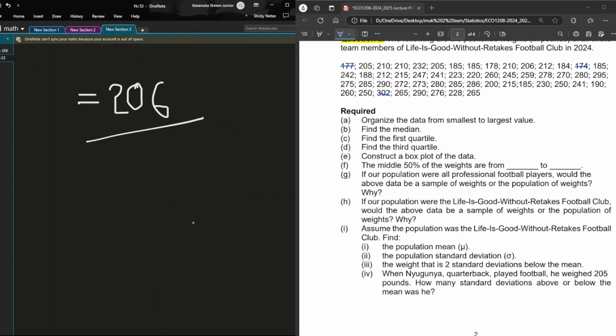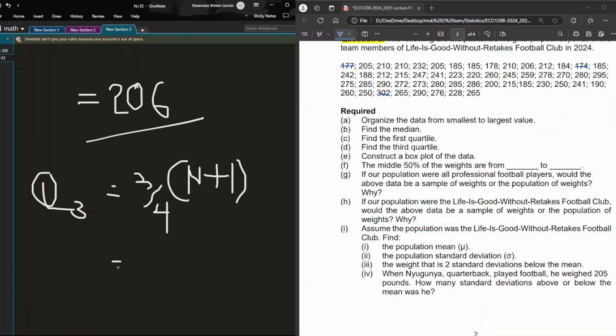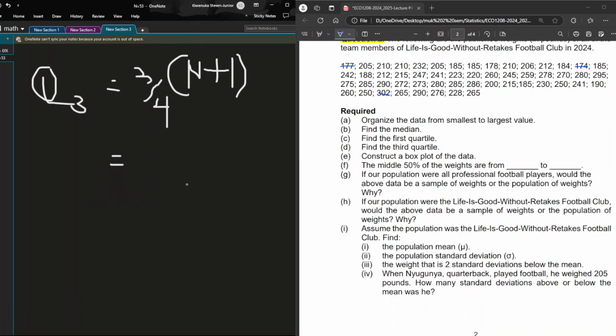That is our Q1. Then we come to our third quartile, Q3, which equals 3 over 4 multiplied with n plus 1. I believe we now all know why we add 1.